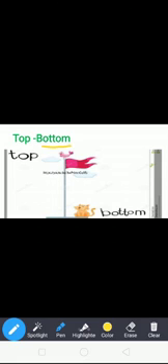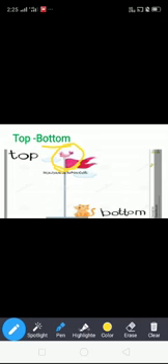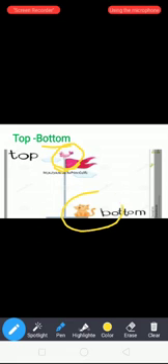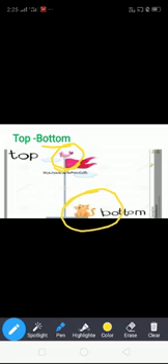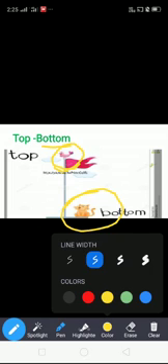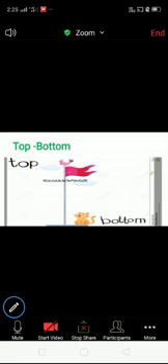See this picture. The bird is on the top of the flag. The cat is sitting at the bottom of the flag. Top, bottom. The bird is sitting on top of the flag. The cat is sitting at the bottom of the flag.